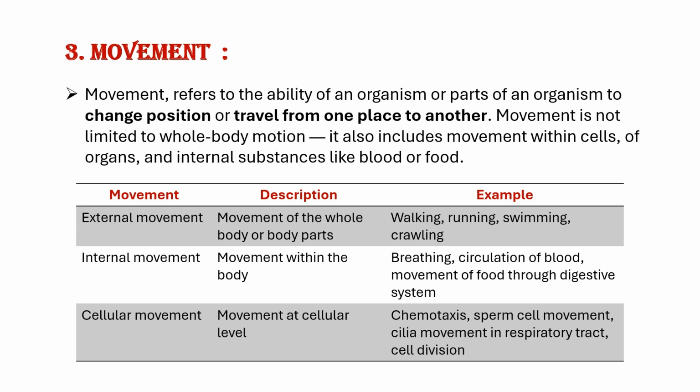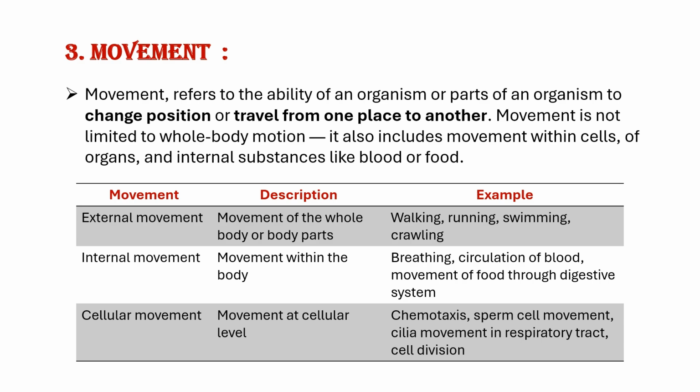Second one is internal movement. That is movement within our body, like breathing, movement of air from nostrils to the lungs. Next, circulation of blood. Next, movement of food through digestive system, which is also known as peristaltic movement. Next is cellular movement. This is movement at the cellular level called chemotaxis. Nothing but migration of white blood cells in response to chemical stimulus is known as chemotaxis.